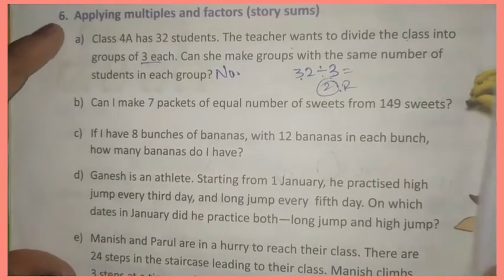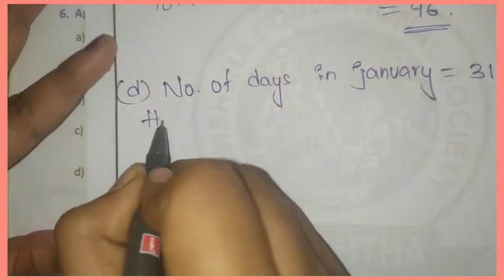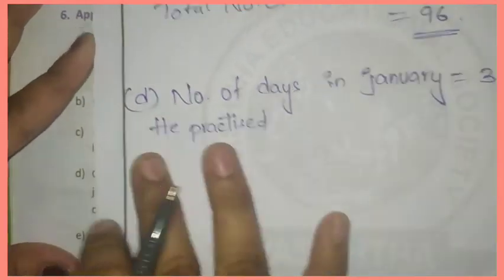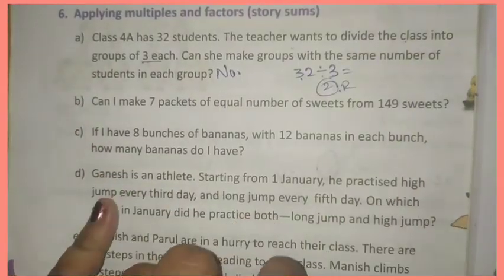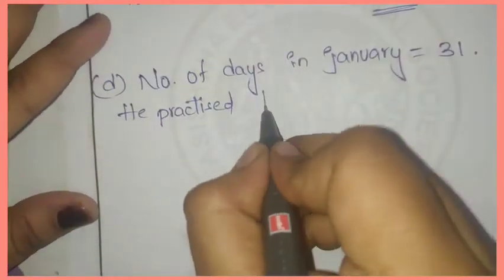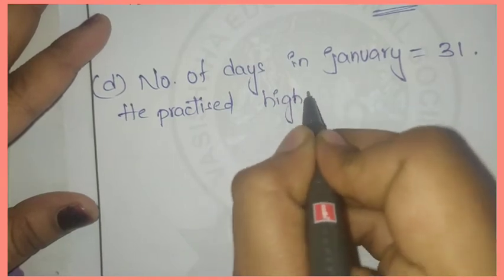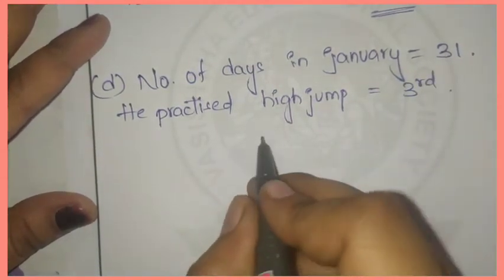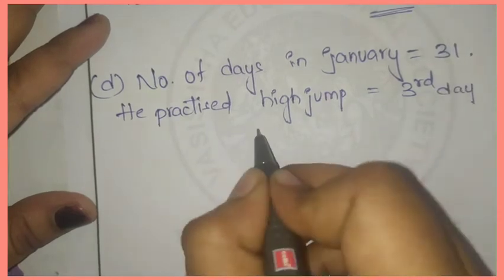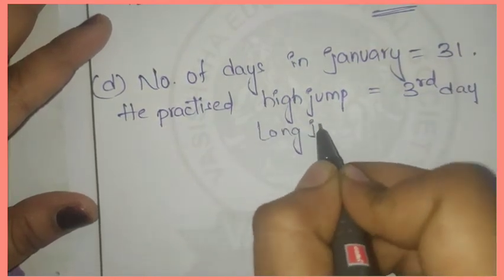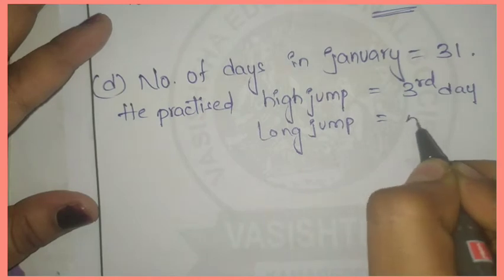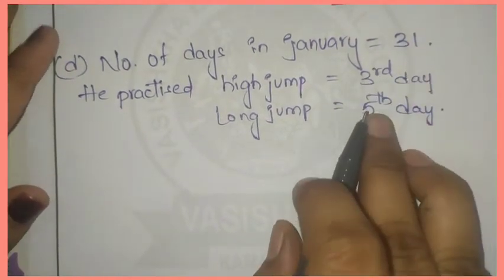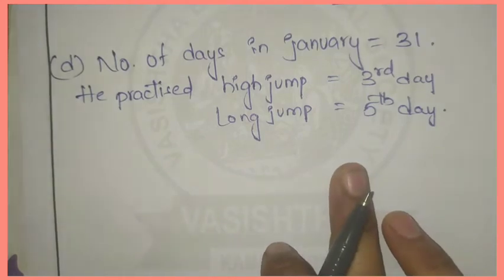First we will write what he practiced: high jump and long jump. High jump on every 3rd day. Next, long jump on every 5th day. Simply we have to find the multiples of 3 and 5.